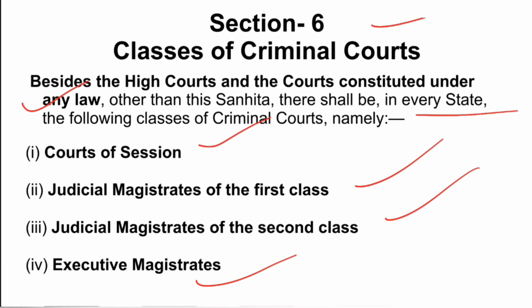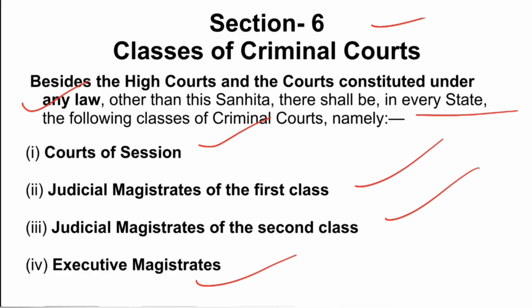The trial and the work exclusively for judicial magistrates cannot be performed by executive magistrates, but it is a criminal court. So you should remember that the High Court, Court of Session, JMFC, JMSC and executive magistrates are criminal courts.